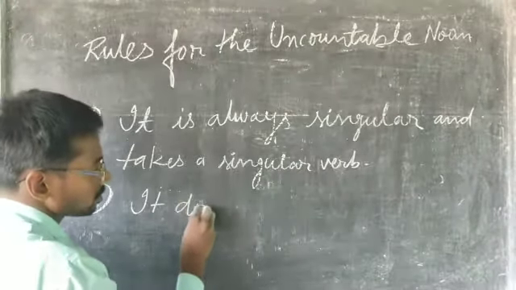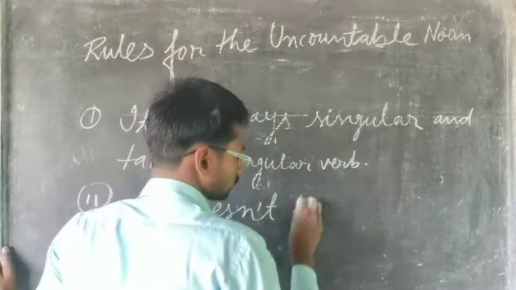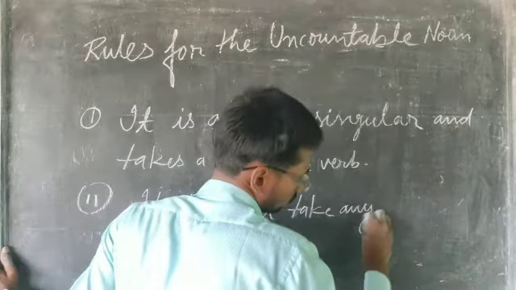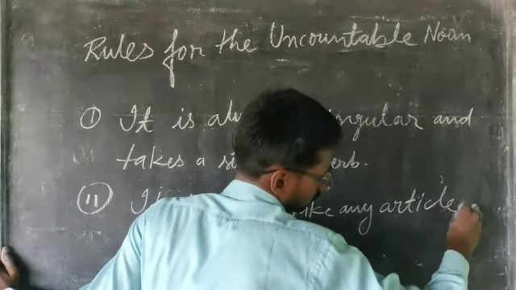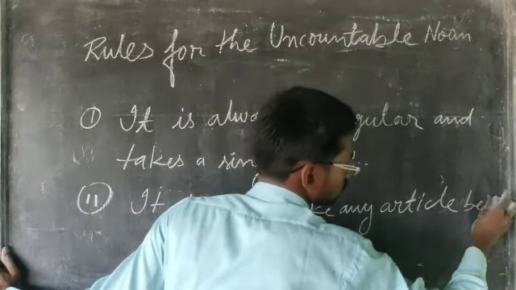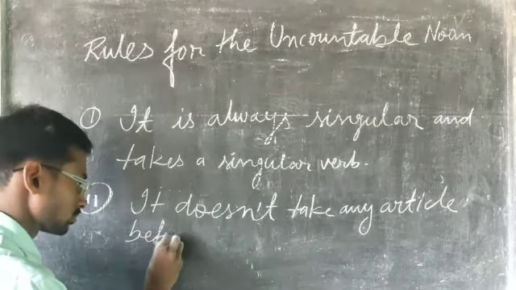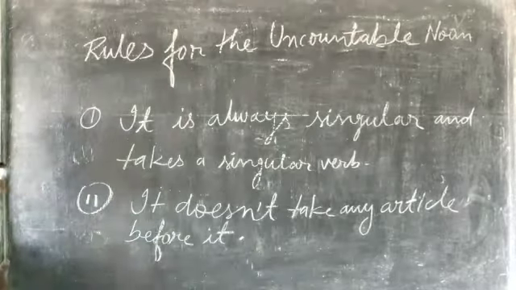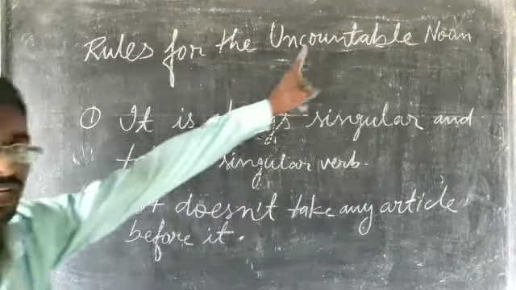It doesn't take any article before it. These are the two facts of the uncountable noun. Clear?